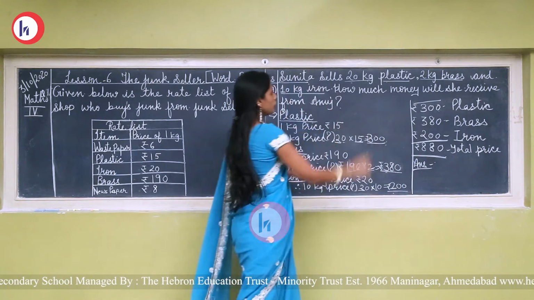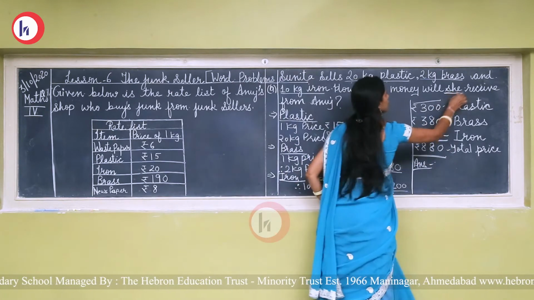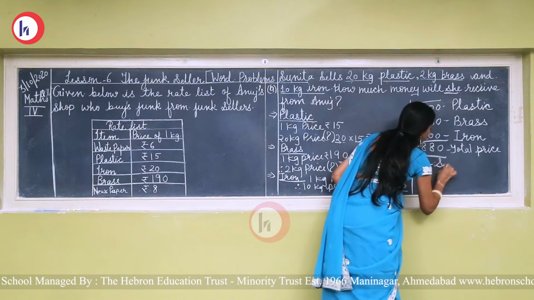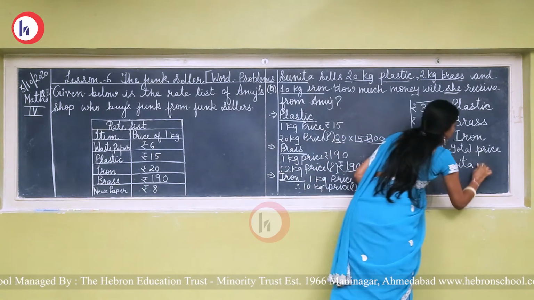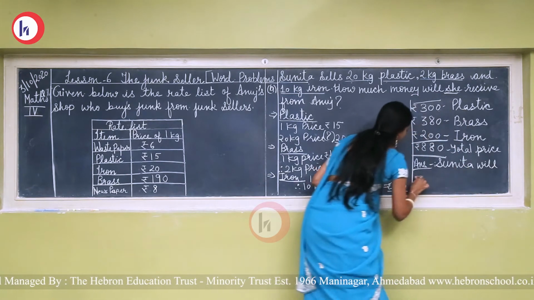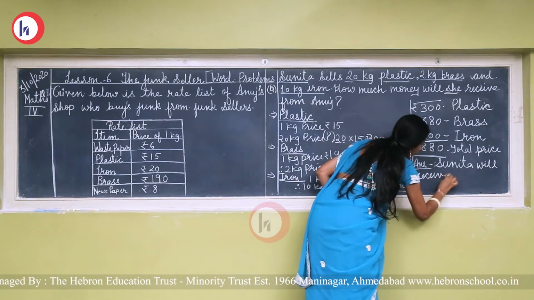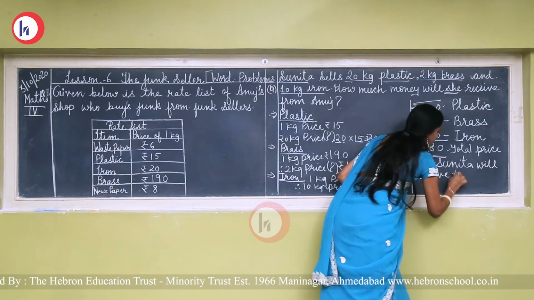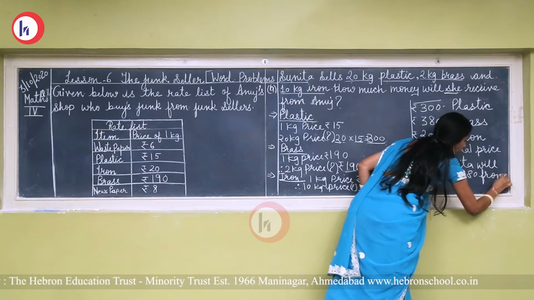See, how much money will she receive from Anuj? So who is she here? She is Sunita. So we'll write the name of Sunita will receive rupees 880 from Anuj.